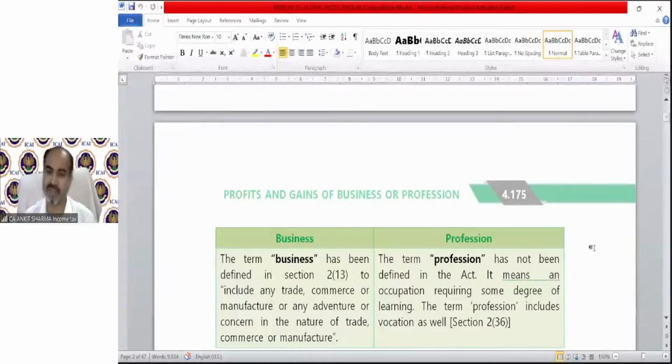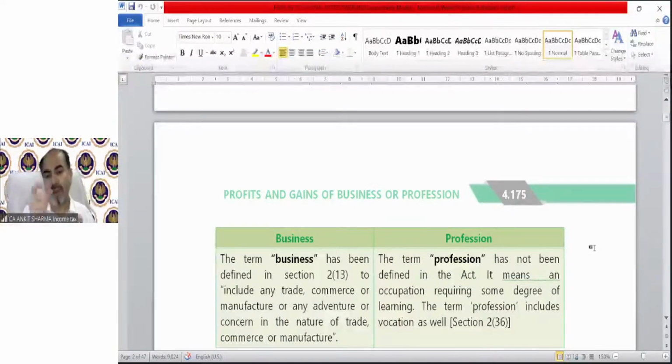Of course, a professional. What is a chartered accountant if he's doing service in a company? Now answer this. What is a chartered accountant if he's doing service and getting salary from a company? Is it a business, professional, or employee? You all are very intelligent, very good. You are all giving the answer correctly. Well done. So a chartered accountant working in an organization and getting salary will be a salaried person under income tax. He will be an employee.